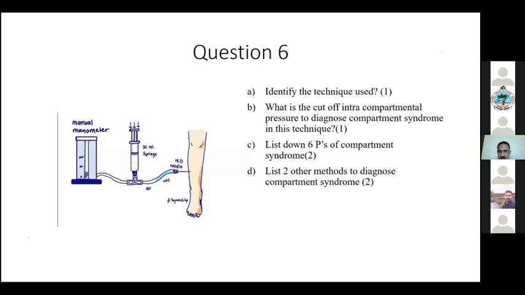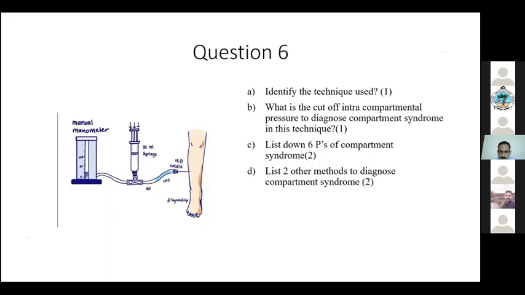But once you feel there is compartment syndrome, if you elevate further, the blood supply is already compromised. So the heart has to pump much more forcefully to an elevated limb. Once you feel there is compartment syndrome, then you should keep it ideally at the level of the heart. That's the thing I want to remind you. If it's not compartment syndrome, if it's just post-op, always keep it elevated. But if you are suspecting compartment syndrome, you must immediately keep the limb at the level of the heart. Okay, is it clear, everyone?